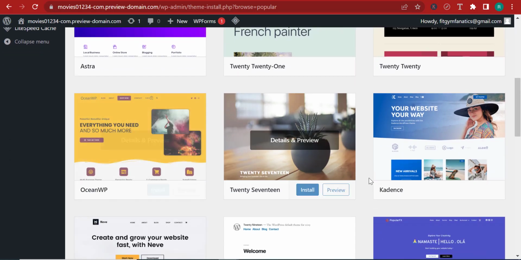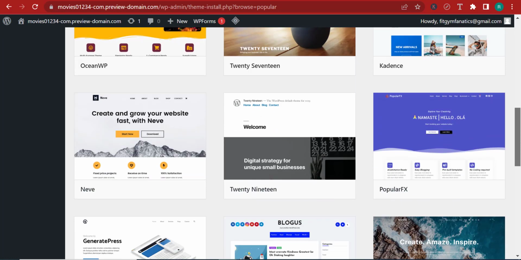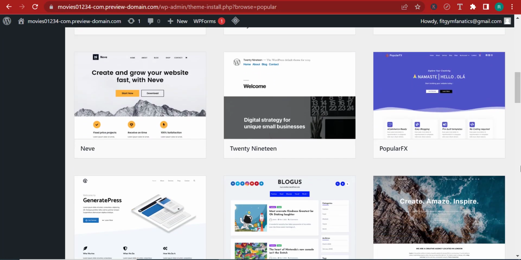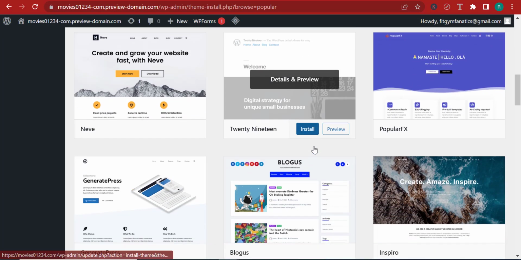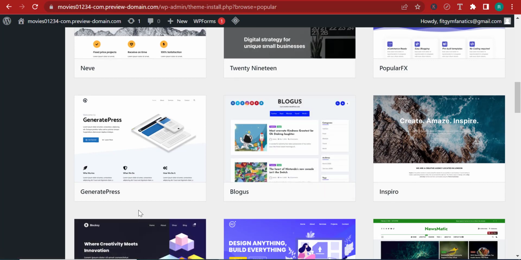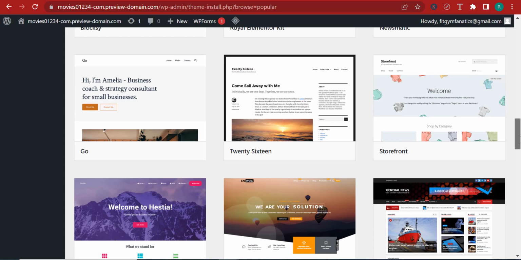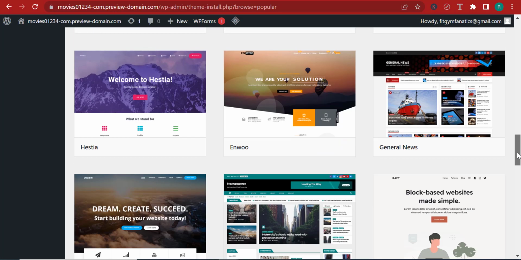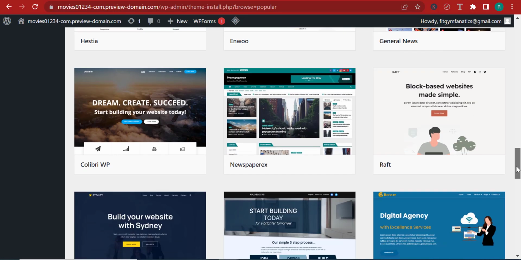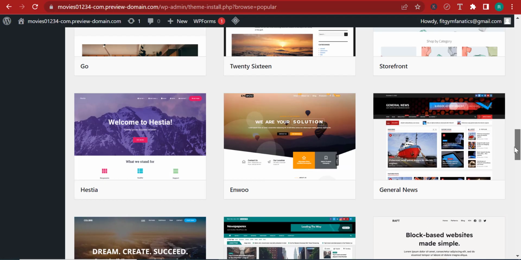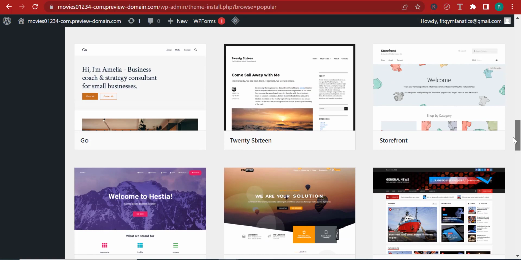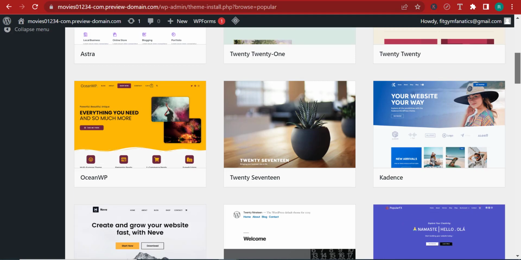Also, OceanWP, Cadence. All of these are very, very famous, except, of course, for these 2019, 2018, 2020 ones. These are not really the best out there, trust me. Now, for this particular website, we're going to be using the JNews theme, which is a very, very good theme for creating blogs. And we're going to be using that. So let me just scroll up.